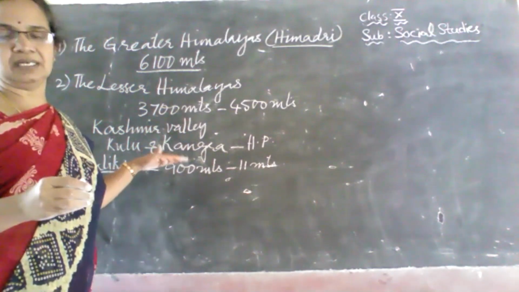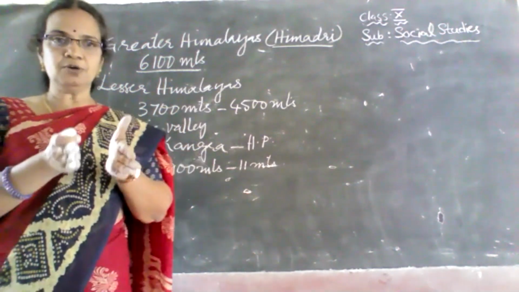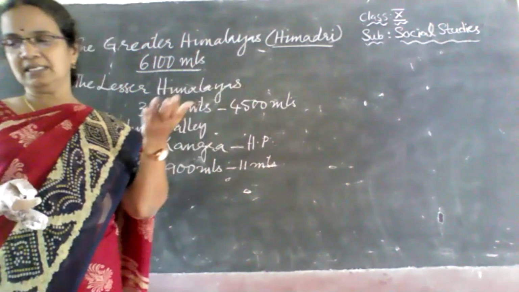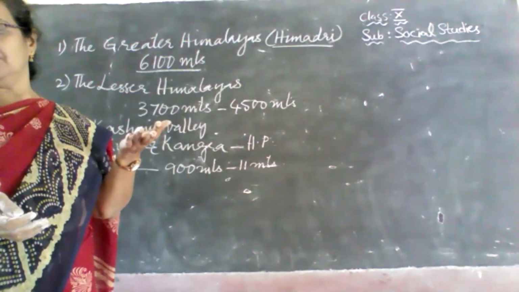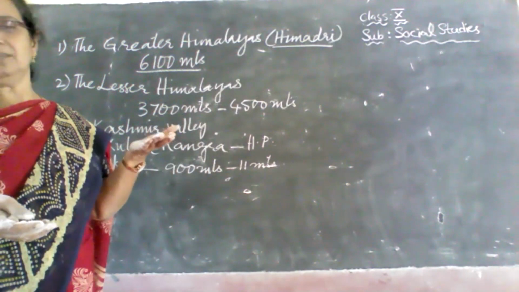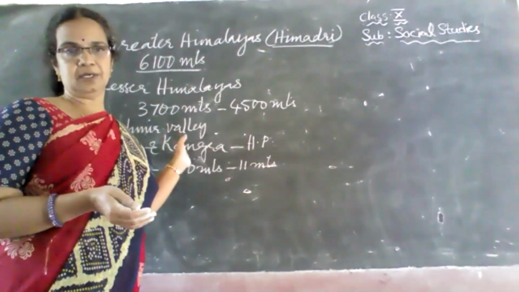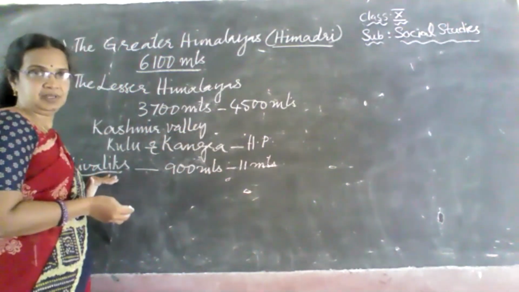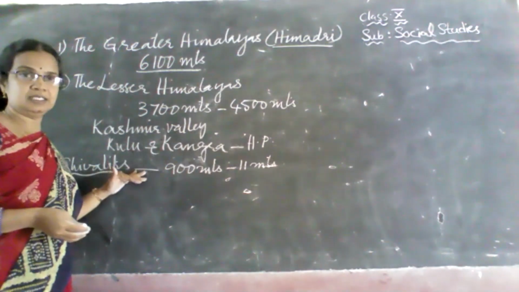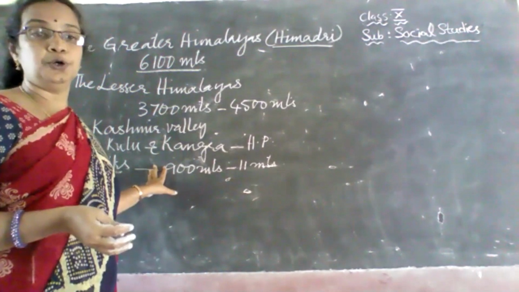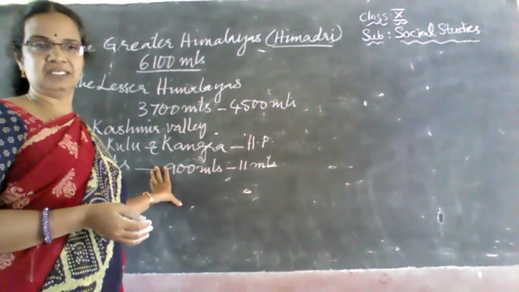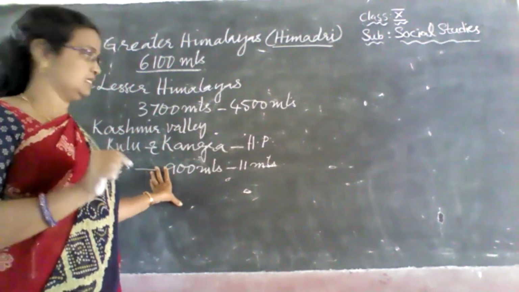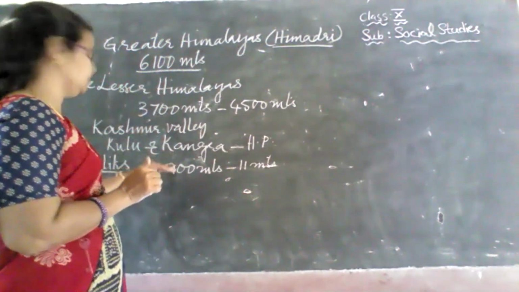And as the height is less, even the width is comparatively less when compared to the greater Himalayas and the lesser Himalayas. They extend for 10 to 50 kilometers. And next, between the lesser Himalayas and the Shivaliks, we find some valleys which are dune valleys. For example, Dehradun, Kotli Dune, Patli Dune. So these dune valleys are found between the lesser Himalayas and the Shivaliks.